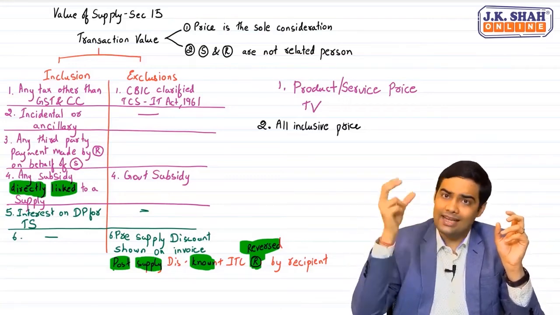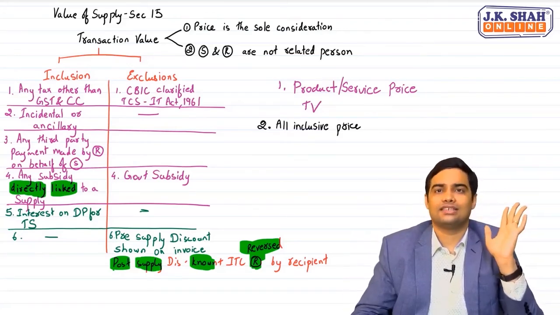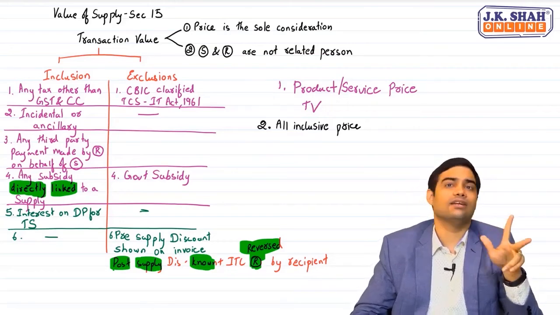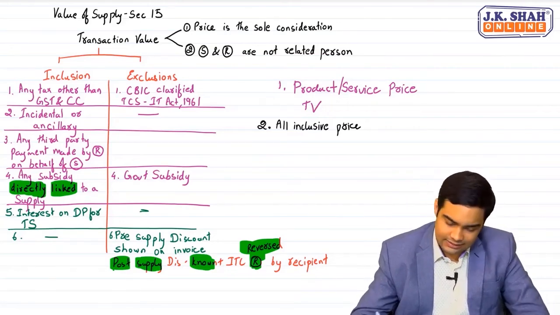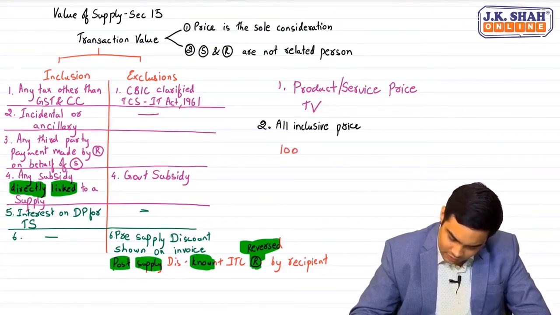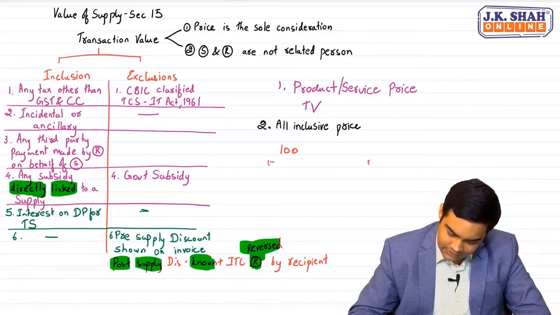Then within that price GST is also there. Remove GST to arrive at transaction value. Never ever first remove GST then remove exclusions. Say suppose 100 rupees is including GST and from that the shopkeeper is giving a discount of 10 rupees.